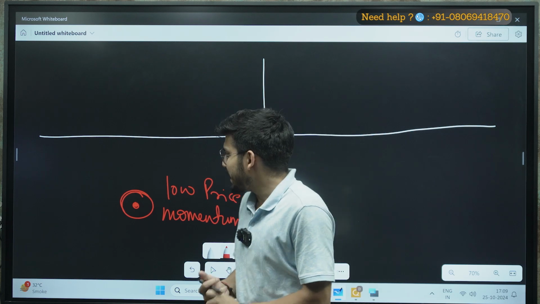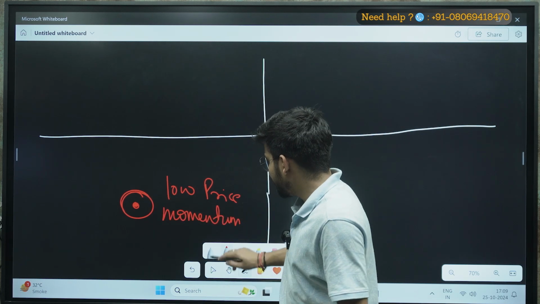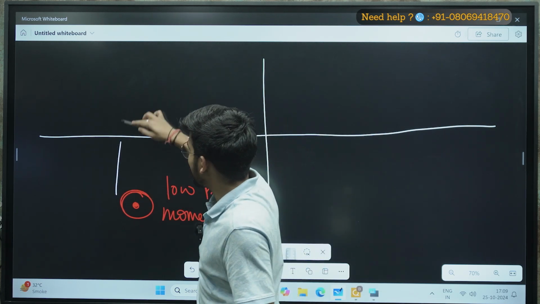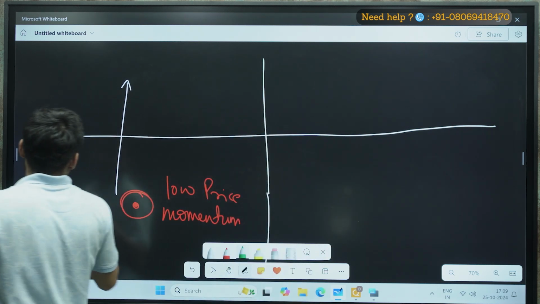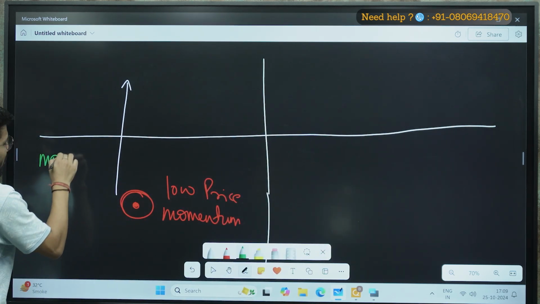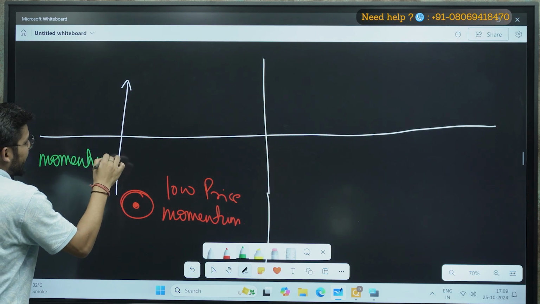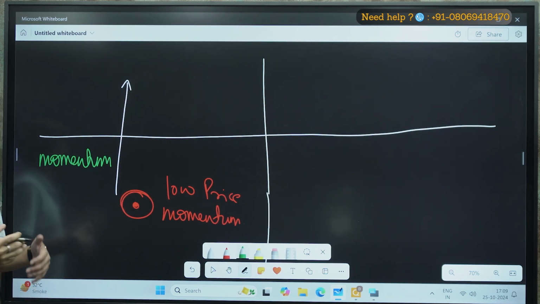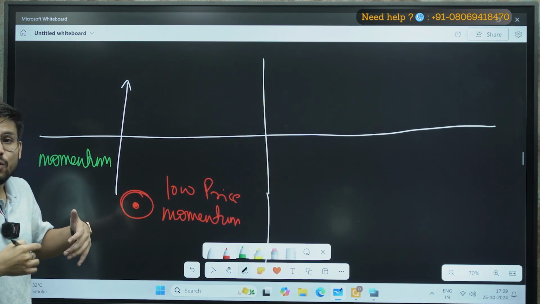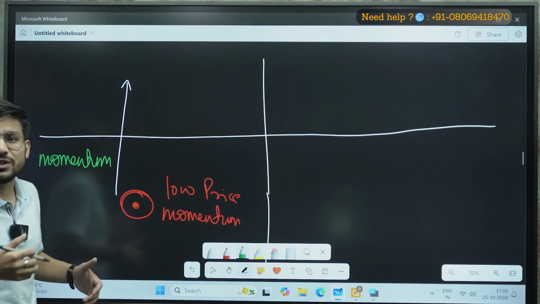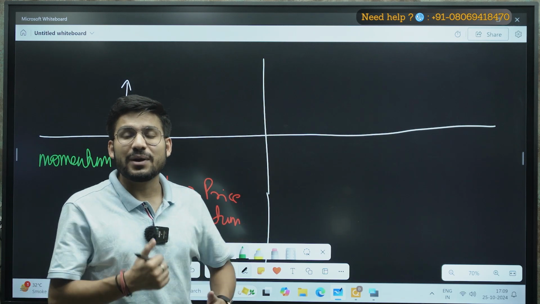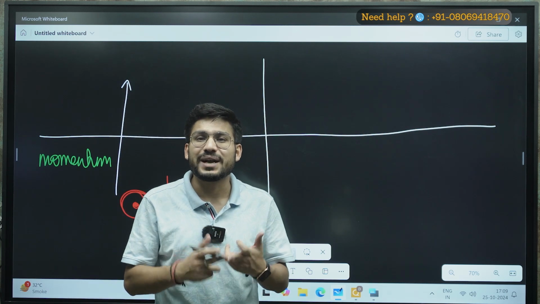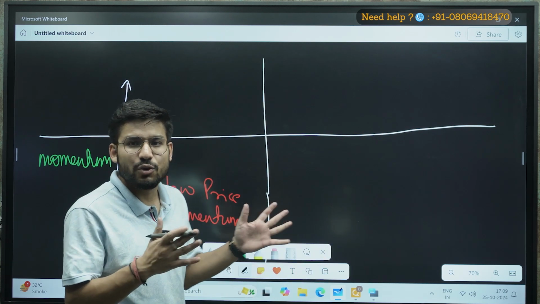So if the momentum of this stock increases, it means the price will also increase, because the demand is generated now. People will buy this stock, and when people buy it, the price will also increase, right? So that is the theory behind it.